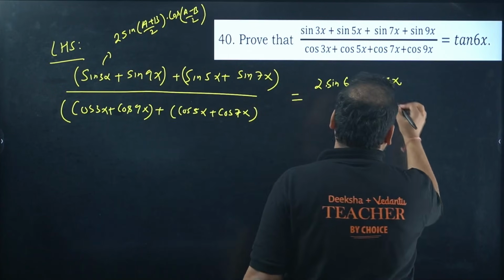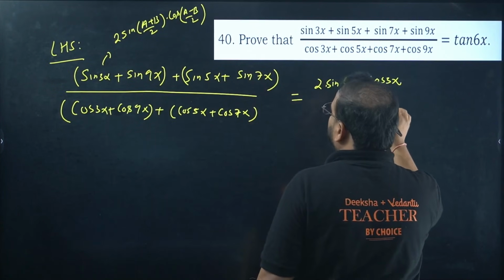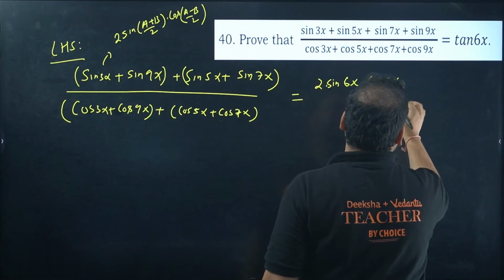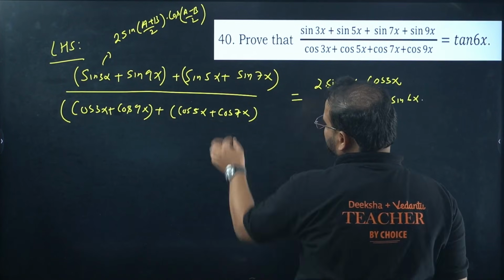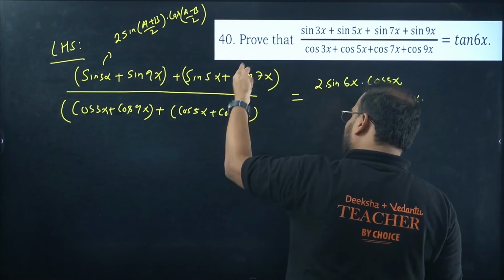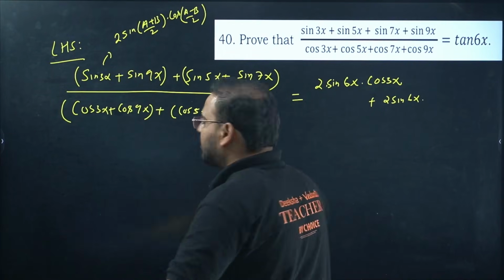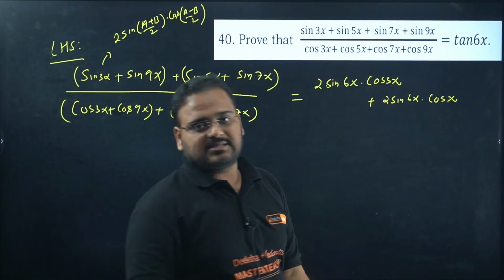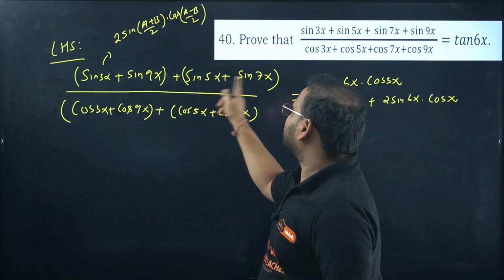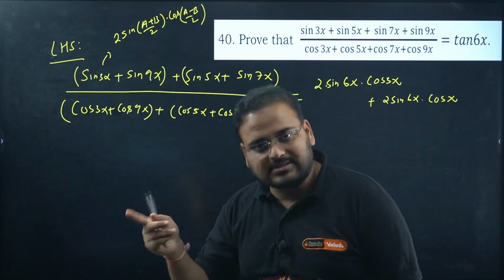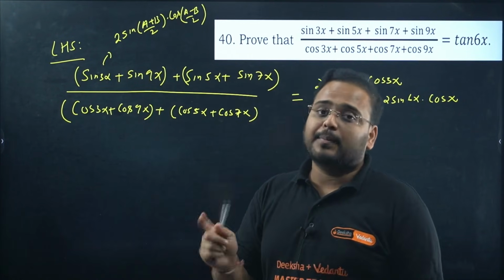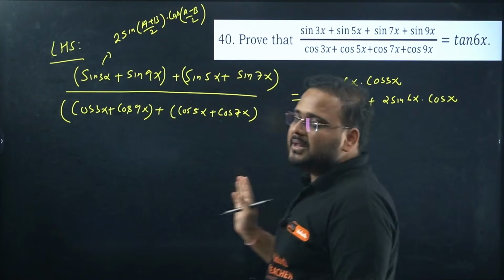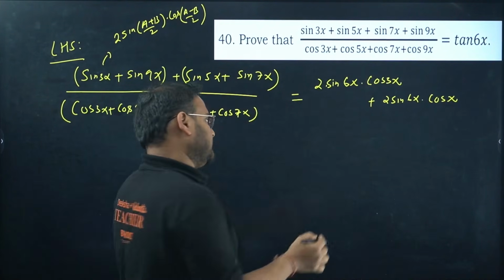For the same one on this side, sin 5x plus sin 7x: 5 plus 7 is 12, means twice of sin 6x. The difference will be minus 2, divided by 2 is minus 1, but cos is there, so positive, so cos x. I'll repeat the last step again, don't worry. The difference of 5x and 7x is minus 2x, divided by 2 is minus x, but cos of minus x is the same as cos of x. So the answer becomes simply 2 sin 6x cos x.